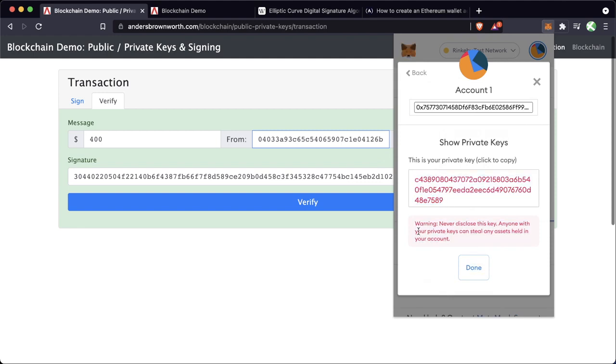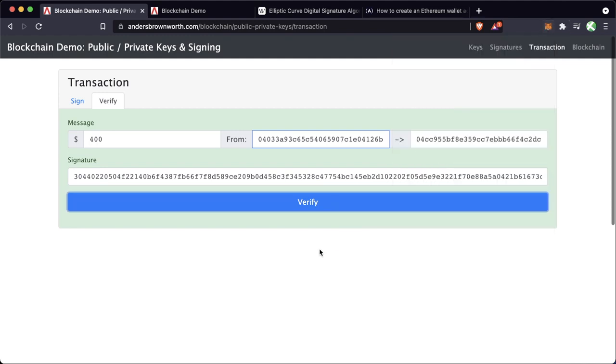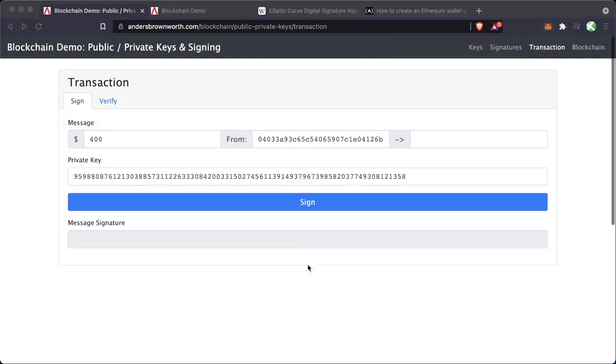If anybody else gets access to this private key, they then can sign transactions for us, and they can send transactions for us. And that's why we want to keep these private. So it works the exact same way, right? So this is why it's so important to hide your private keys and hide your mnemonics.